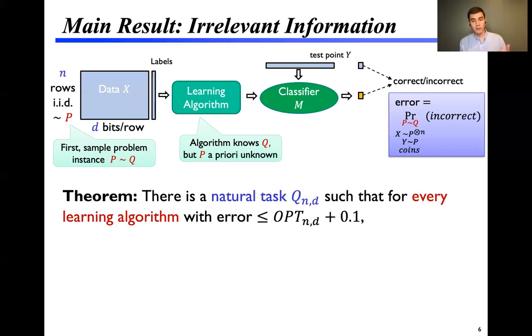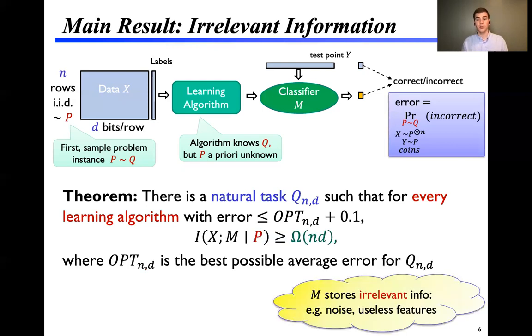So our theorem, our main result, is that for any sample size n and dimension d, there is a natural task q such that for every learning algorithm with error close to optimal, the mutual information between the data and the classifier, conditioned on the problem instance, is big omega of n times d. So this opt-in d is the Bayes optimal error for this task.